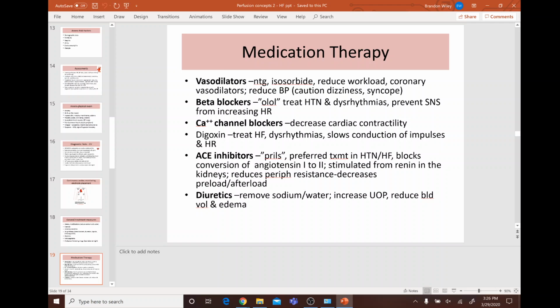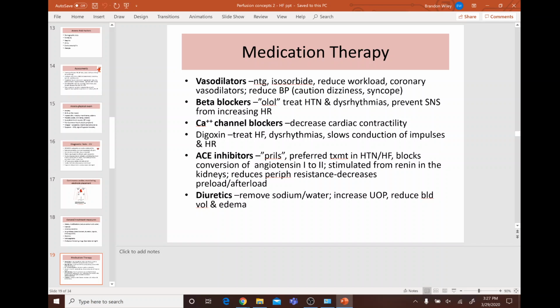These are the meds. So vasodilators, why do we use those? To reduce the workload and reduce blood pressure. Why do we use beta blockers? To treat hypertension and dysrhythmias, prevent the sympathetic nervous system from increasing heart rate. Why do we use calcium channel blockers? Decrease cardiac contractility. Why do we use digoxin? Treat heart failure, dysrhythmias, and that can slow conduction of impulses and heart rate.